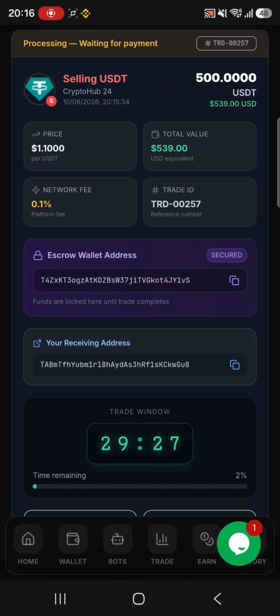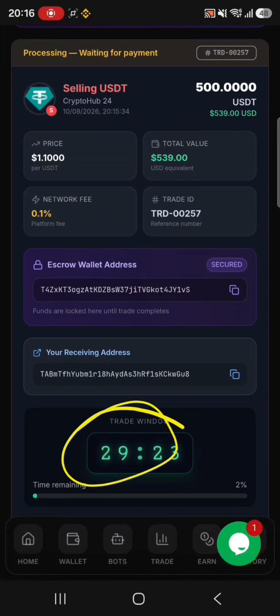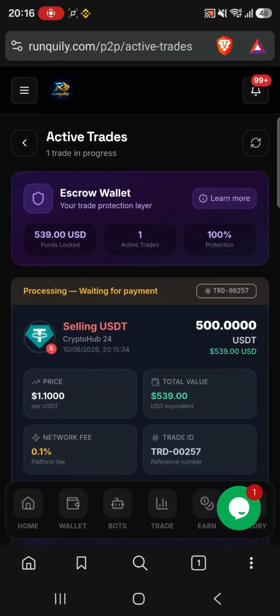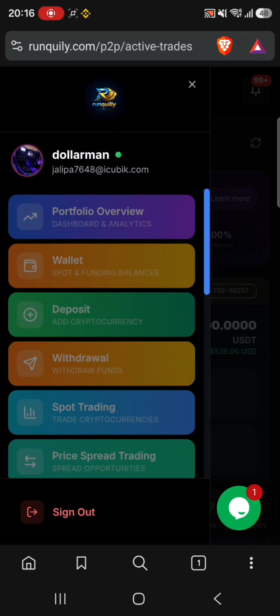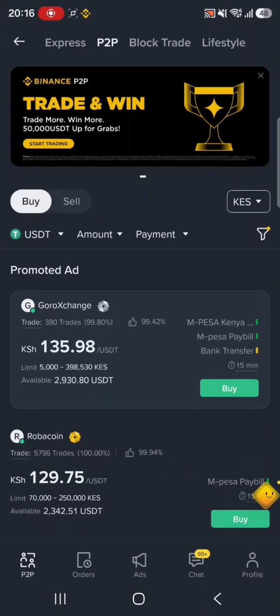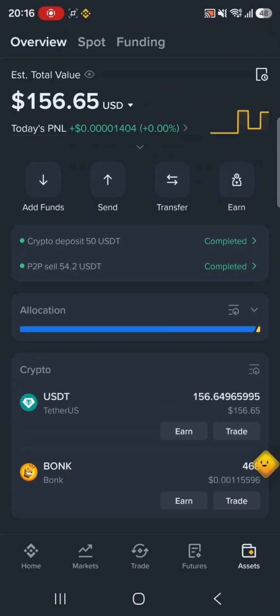So let's continue and make a withdrawal, because this trade will go for around 30 minutes. But if the merchant is online, he can pay very fast, in 2 to 30 minutes. So to withdraw, I'm more concerned with withdrawal this week. I want people to withdraw because profits are guaranteed.